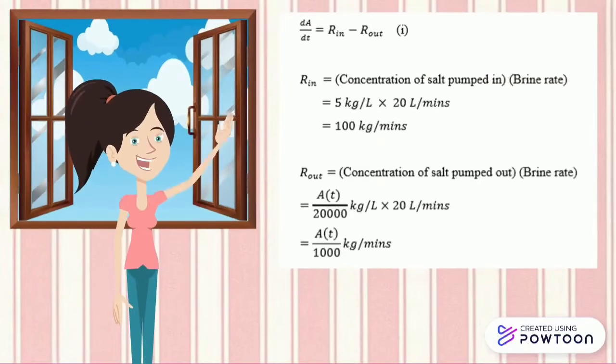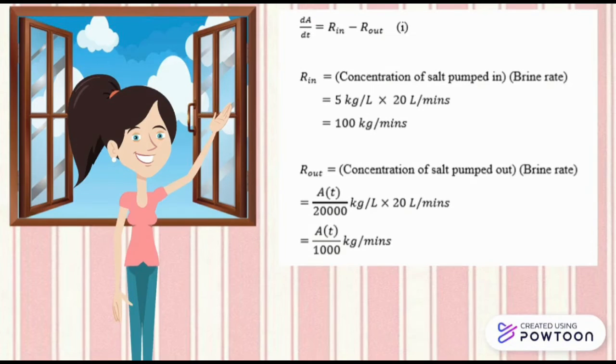For question 2, first things first, let A(t) be the amount of salt at any time t. Therefore, we know that dA/dt is the rate of change of the amount of salt in the tank. We write it in mathematical form where dA/dt is equal to R_in minus R_out, where R_in is the rate at which salt is pumped into the tank, while R_out is the rate at which salt is pumped out from the tank.